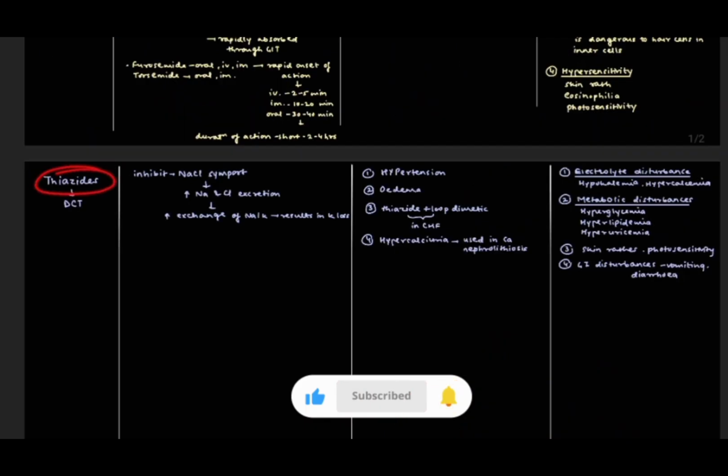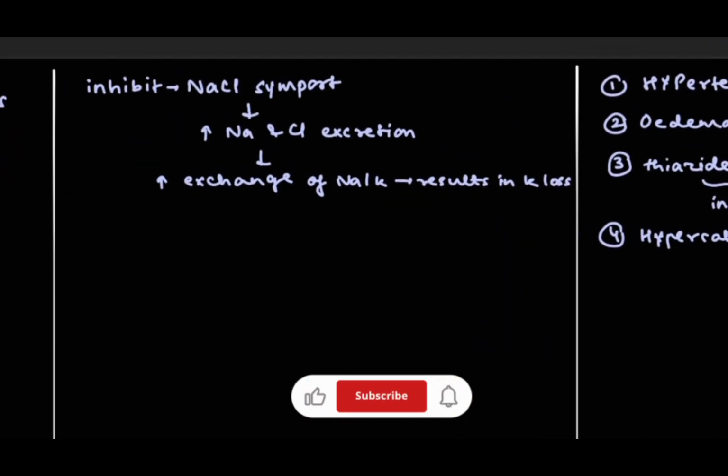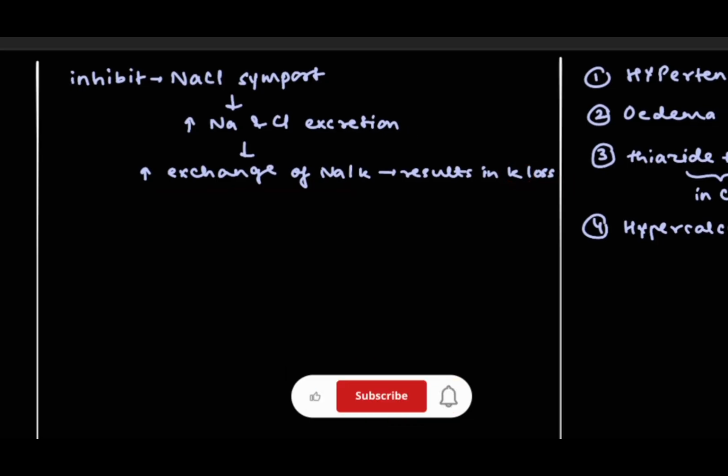Now we are going to see about thiazide. These are medium efficacy diuretics which work on the DCT. Now, mechanism of action: it will inhibit the sodium chloride import. It means increase in sodium and chloride excretion, which will lead to increased exchange of sodium and potassium, which will result in potassium loss.